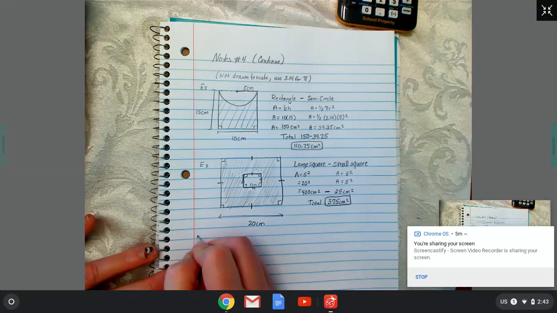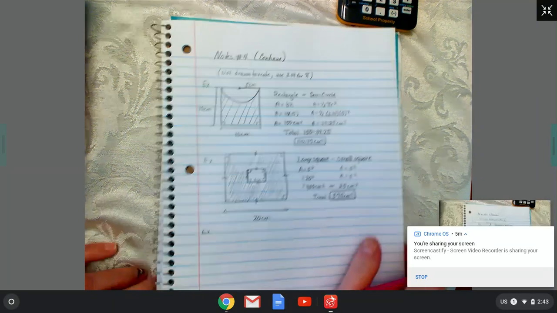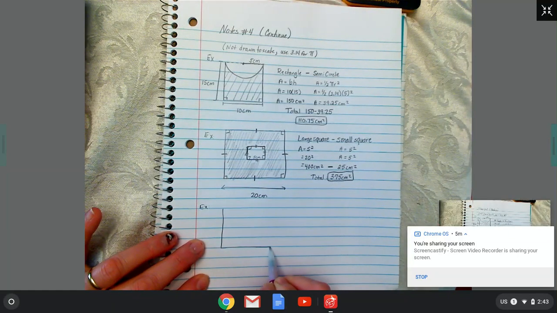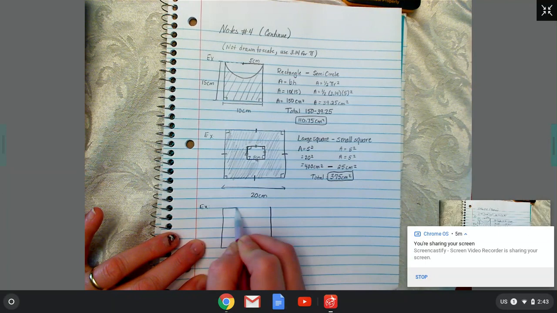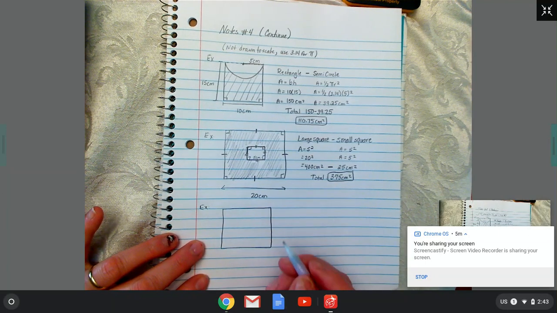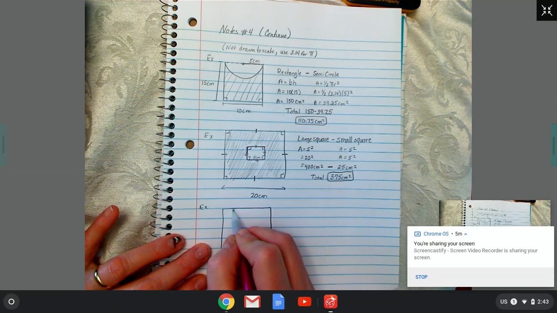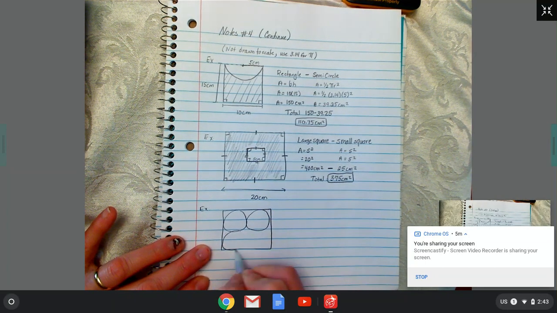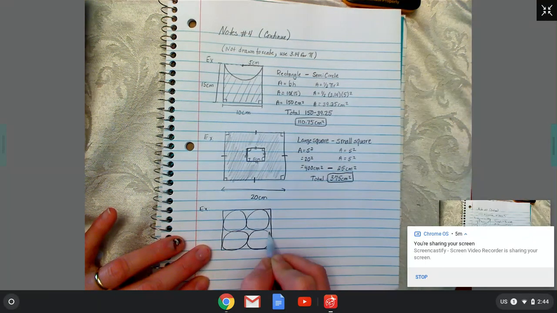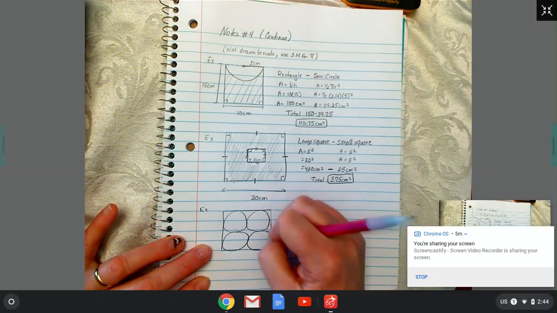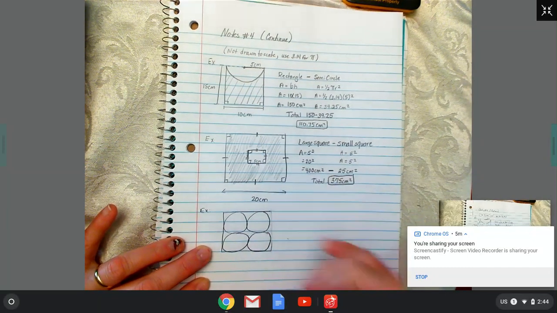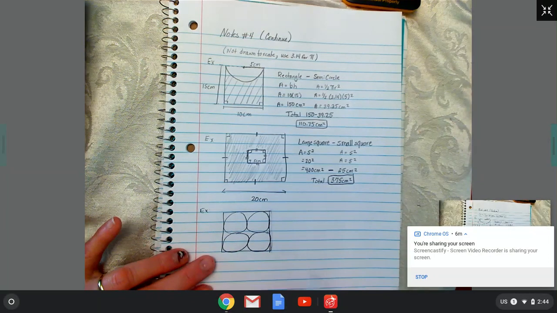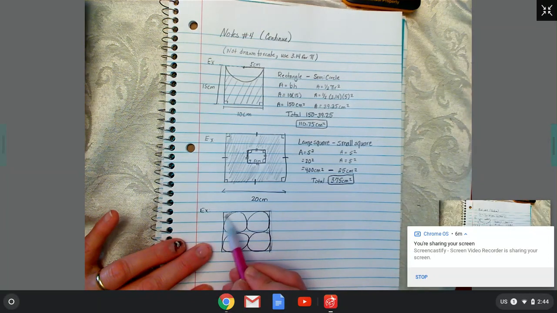My last example is a little bit hard to visualize, but it's a square, and inside the square sit 4 circles that have been cut out. I know I don't have the perfect freehanding ability here, but imagine it is a square cutting out 4 circles that are all congruent.